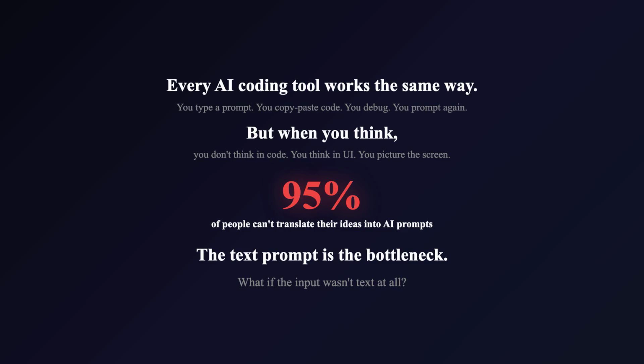And that bottleneck means that 95% of people who have ideas for software still can't build them, because they can't translate their vision into the exact words an AI needs to hear. Alibaba's Qwen team looked at that bottleneck and asked a different question: what if the input wasn't text at all?